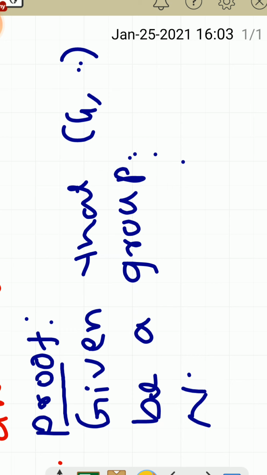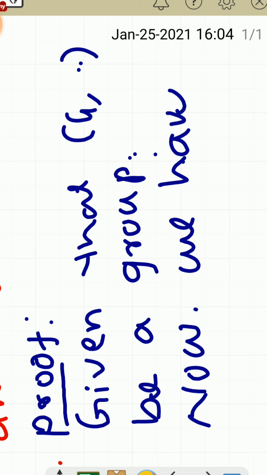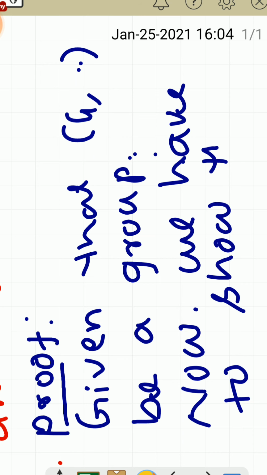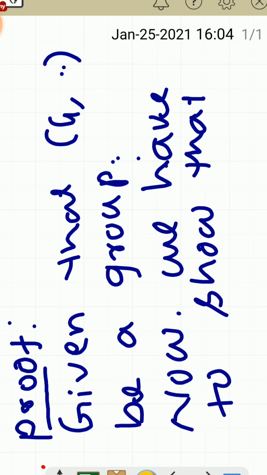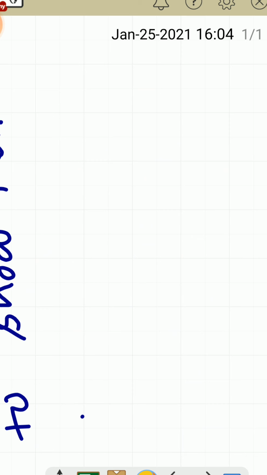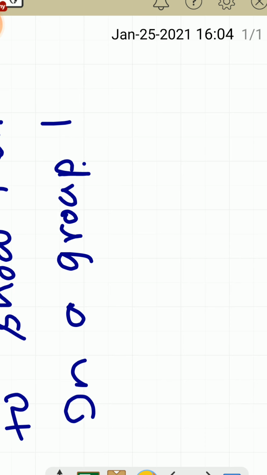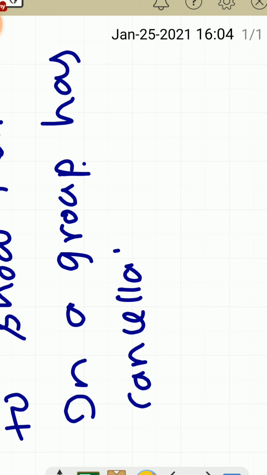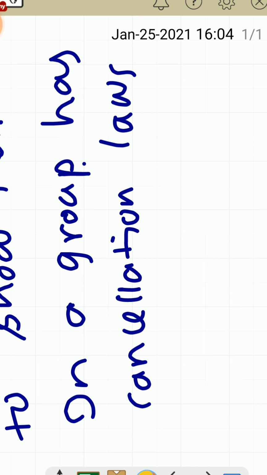Now we have to show that a group has cancellation laws. First we have to show that left cancellation or right cancellation, any one.